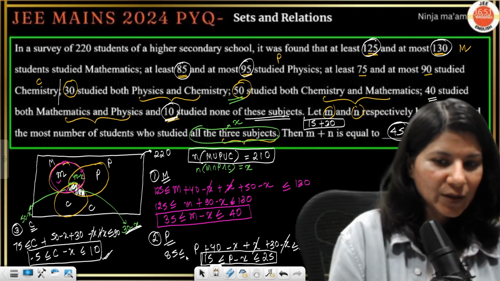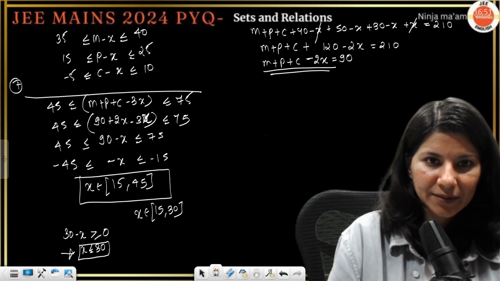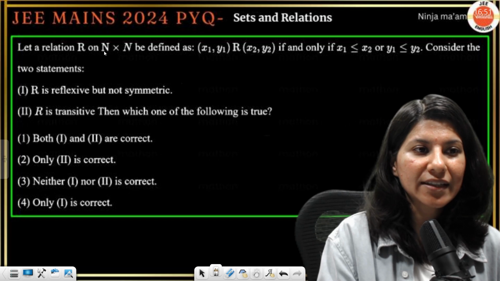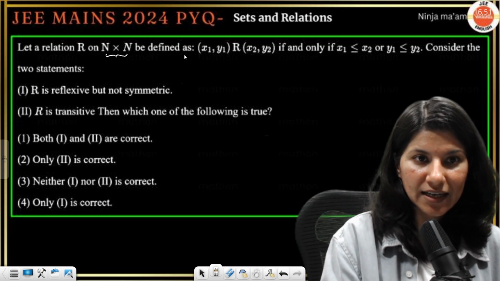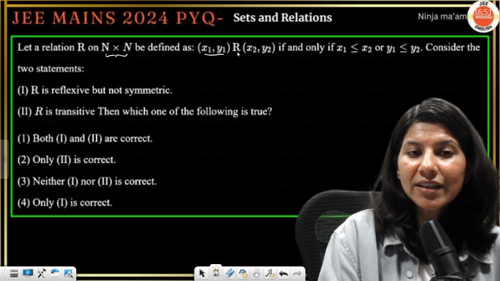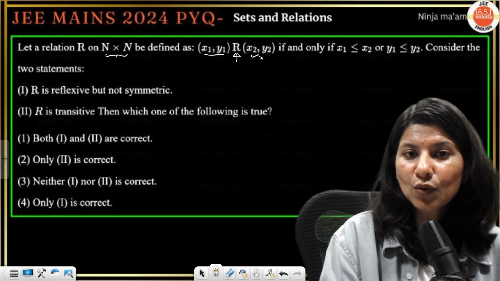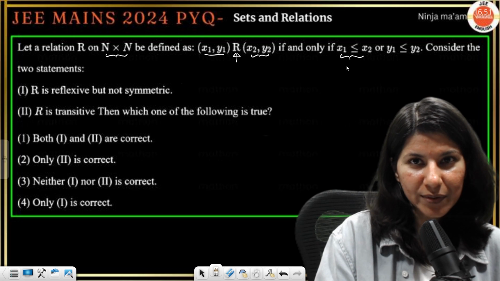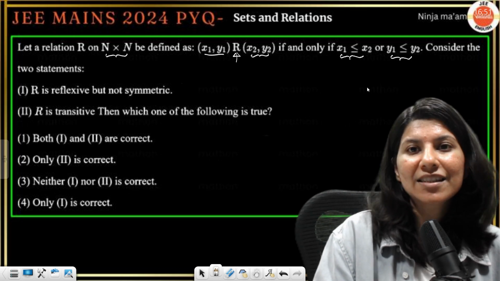I hope that this question is clear. All right, so next question on your screen. Let the relation on N cross N be defined as (x1, y1) is in relation with (x2, y2) if and only if x1 is less than or equal to x2 or y1 is less than or equal to y2.